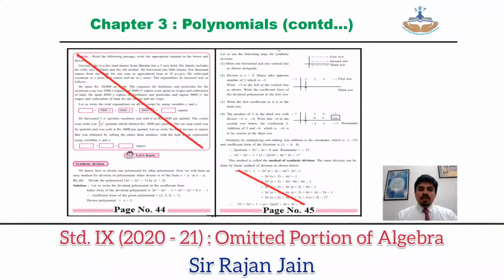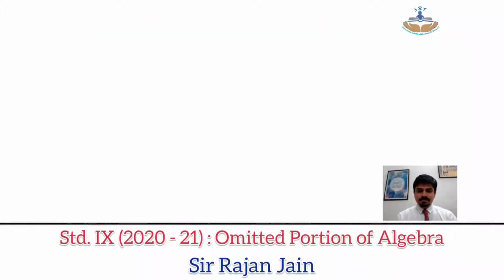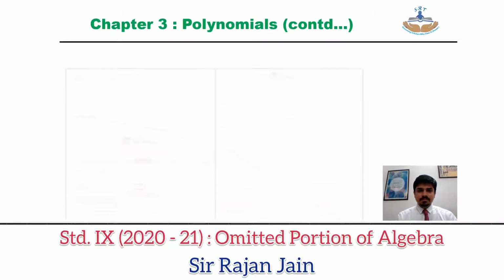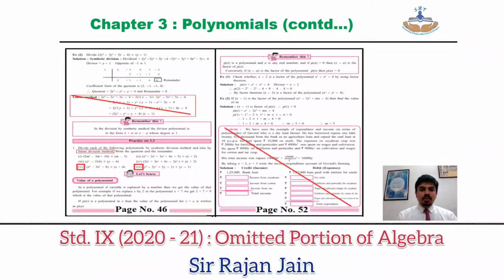Then come to page number 44. Page number 44, that topmost entire activity block is omitted. On page number 45, bottom of the page, linear division is omitted. Then come to page number 46. On your page number 46, if you go to see over there, top of the page, example number 2, second method, linear division is omitted for you.